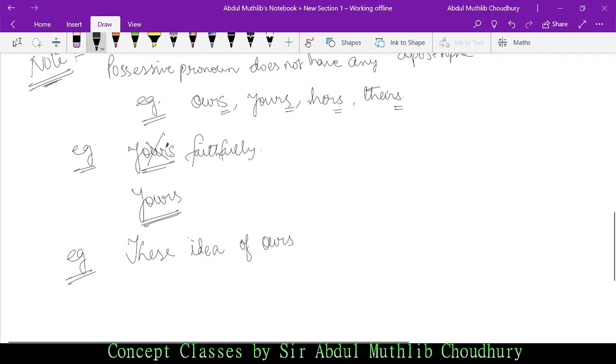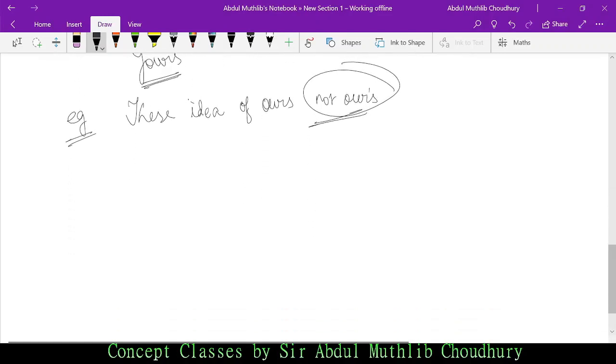This idea of ours, it should not be ours with an apostrophe. Okay, always remember this. Why not apostrophe s? Because we are doing pronoun, not possessive noun. Okay, I have gone in depth with respect to apostrophe s and s.